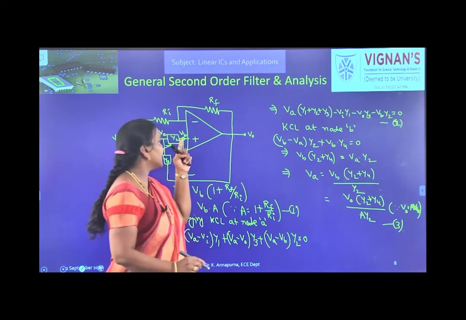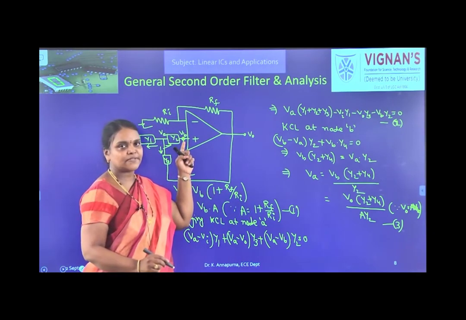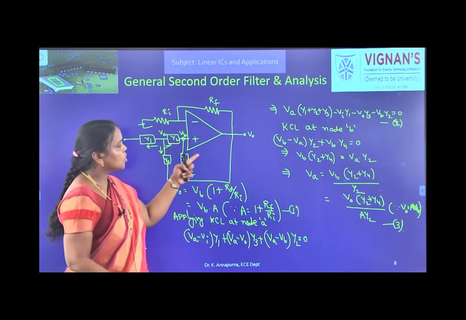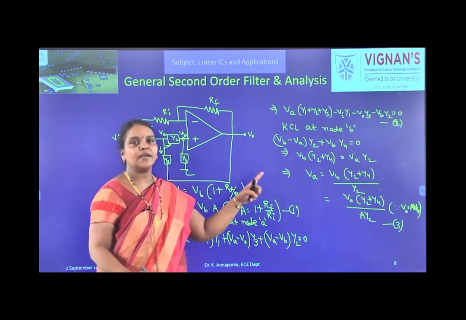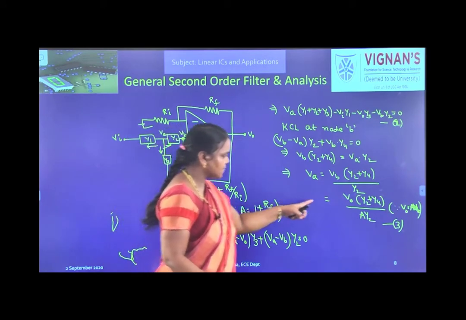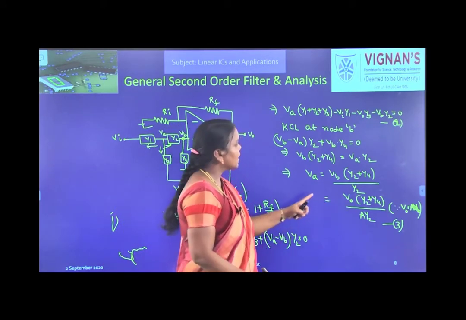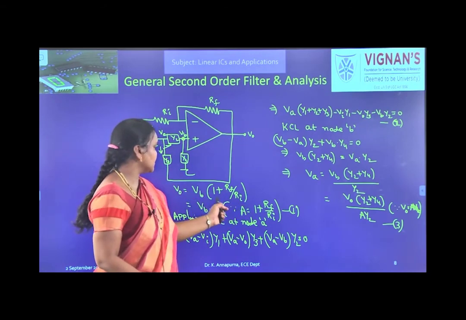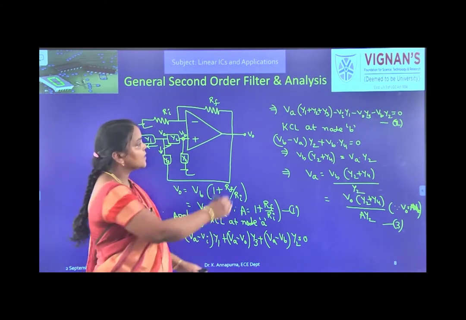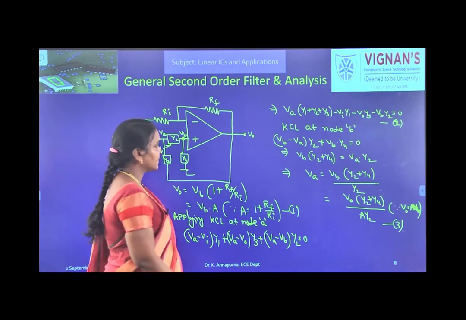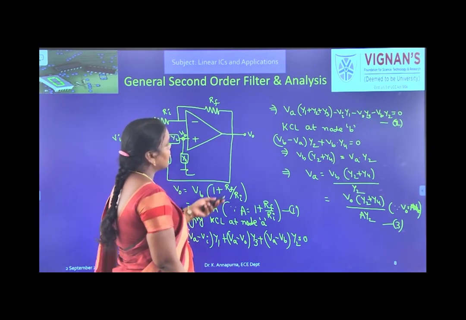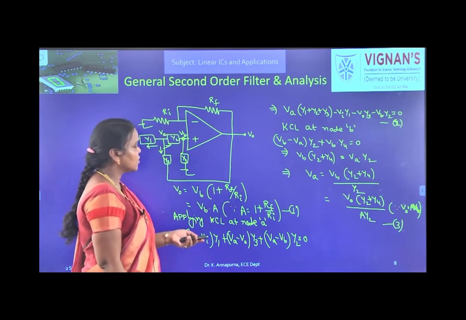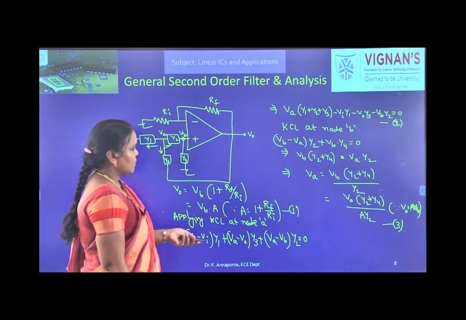Next we applied KCL at node B and got the relation between VA and VB, and then VA in terms of V0. Now let us substitute VA and VB values, where VB is V0 by A, in the second equation. What is the second equation? VA into Y1 plus Y2 plus Y3.